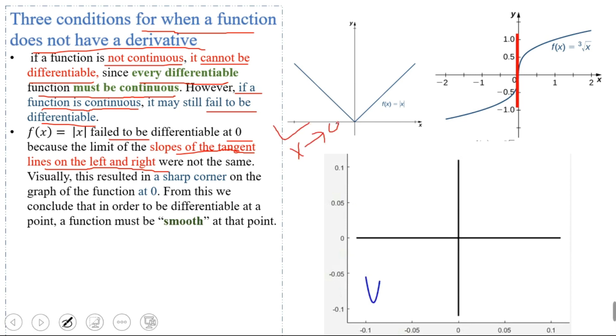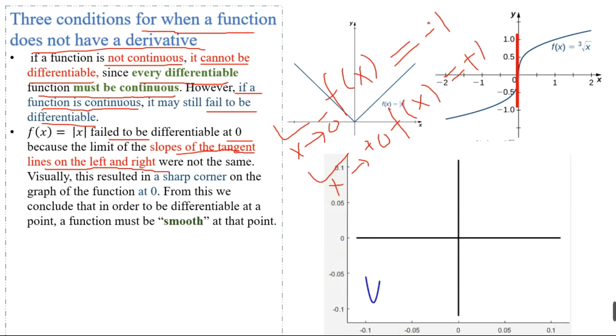as x approaches -0, the slope of the tangent line was negative, and when x approaches +0, the slope of the tangent line was positive, for x less than 0 and for x greater than 0 respectively. Because of this, the function is not differentiable at x = 0.